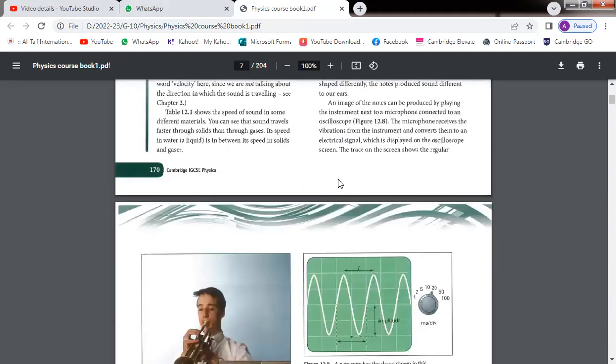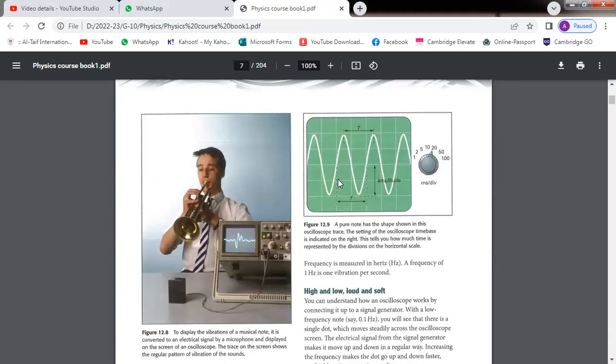And after that, here we can find different kinds of definitions. This part is called the crest and this part is called the trough, the top part of the sound wave. And this is called the mean position. The distance from the mean position to the crest or trough is called amplitude. And the distance between two consecutive crests or two consecutive troughs is called wavelength.